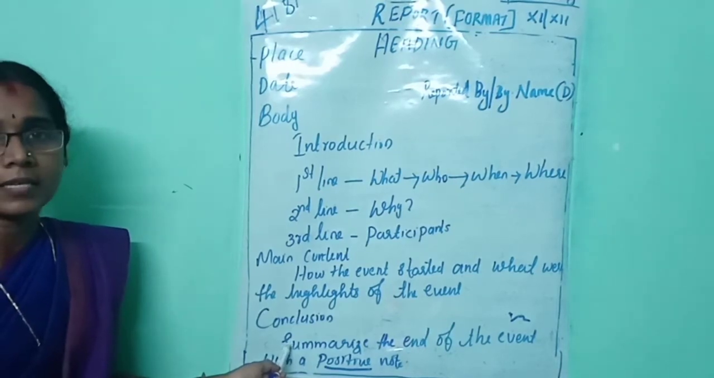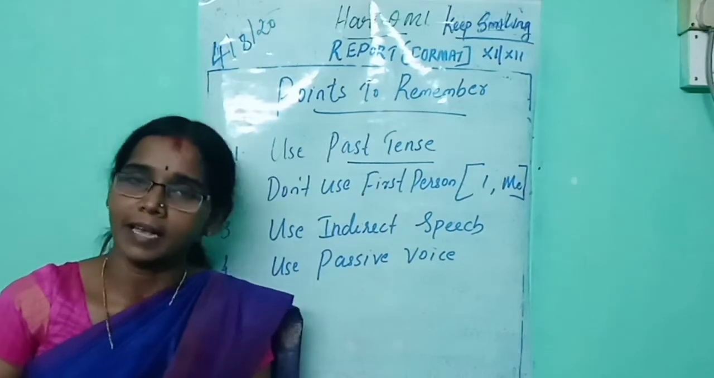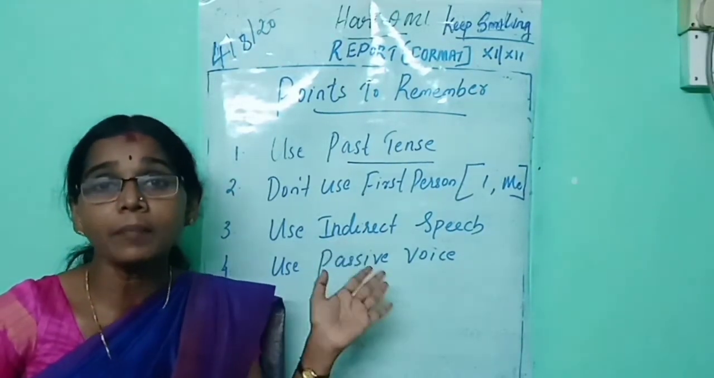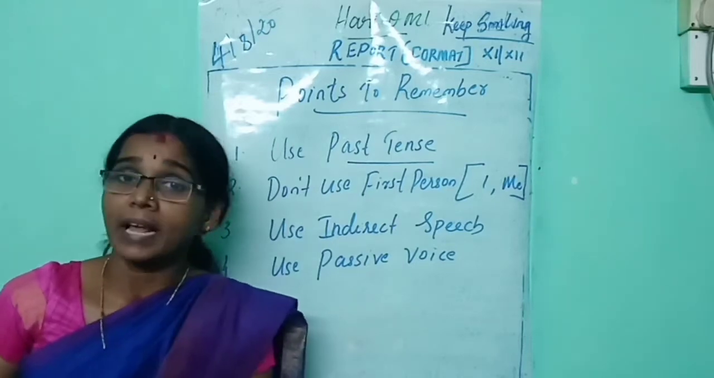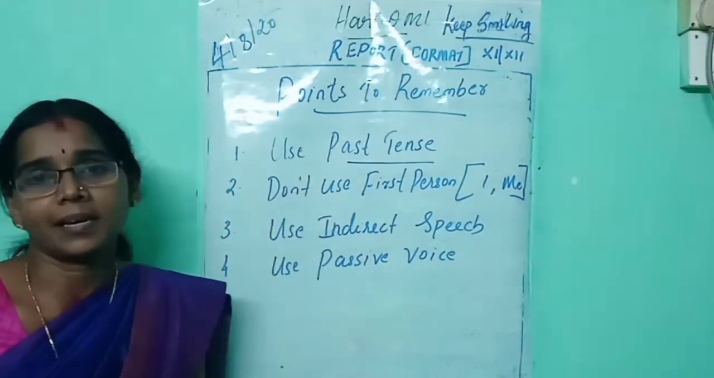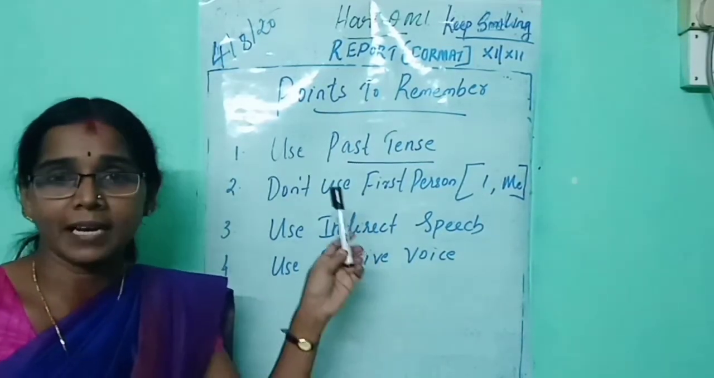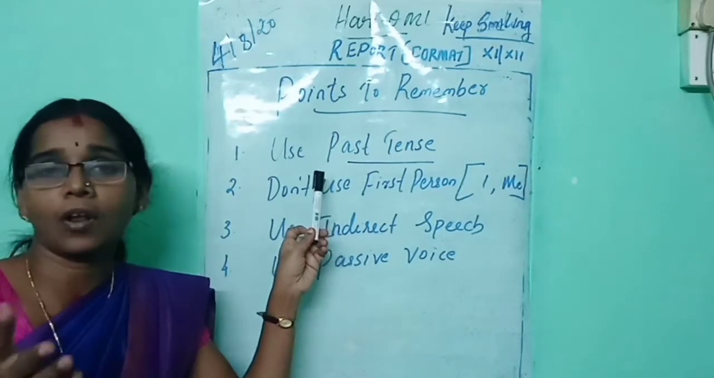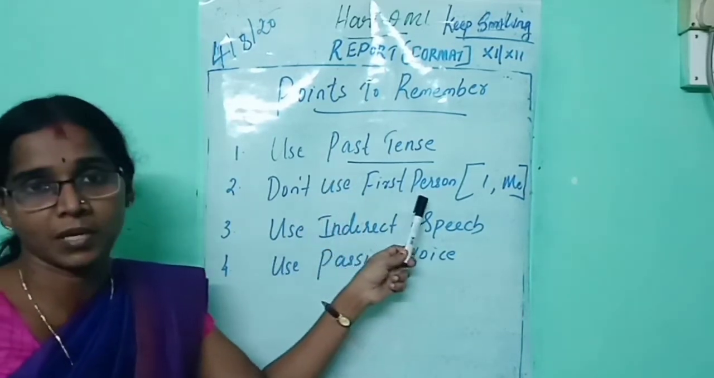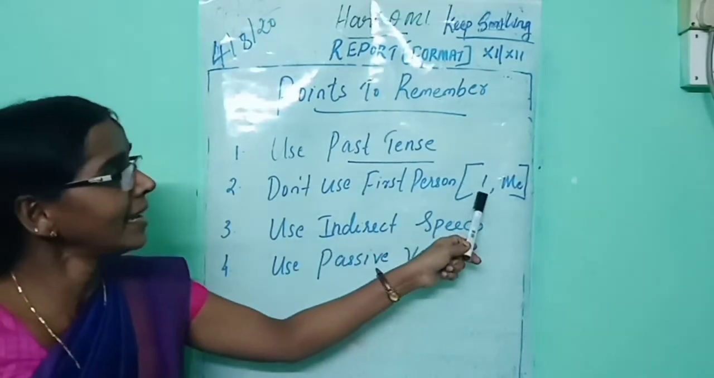Okay, do all of you understand? Now you know how to write a report. Now let's see what the important points are that you should remember when you write a report. First one, use past tense. When you write the report, you should use past tense. The tenses you have already learned in your lower classes in detail. Second one, don't use first person. When you write a report, don't use I and me.